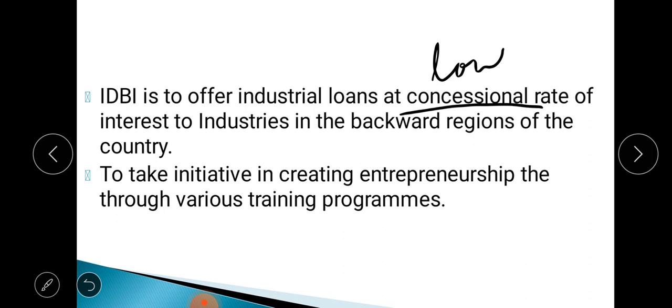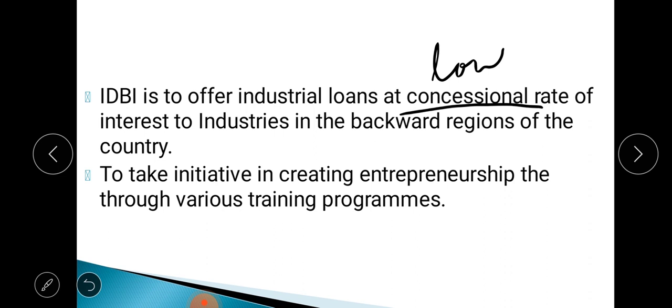That means those regions where a very small number of industries are there. If an industry is located in such a backward, outskirt region and wants to take a loan, then the IDBI will give them a loan at a very low rate of interest. That is another important function.